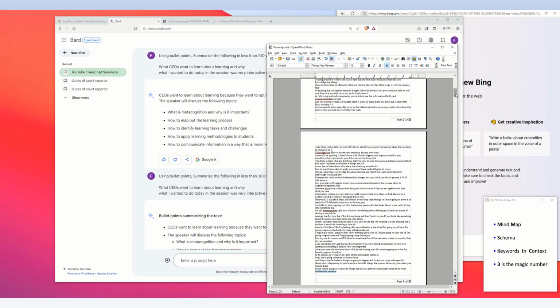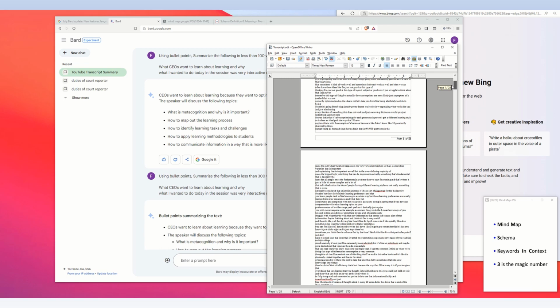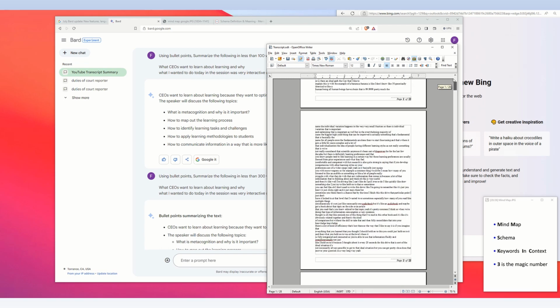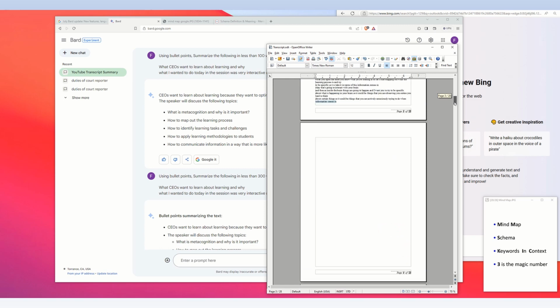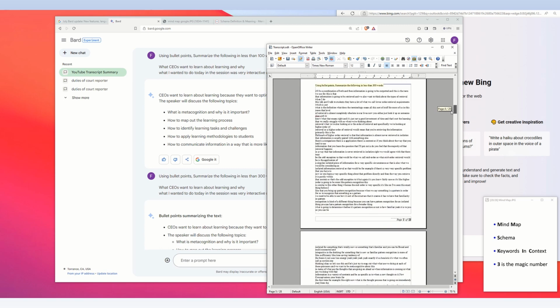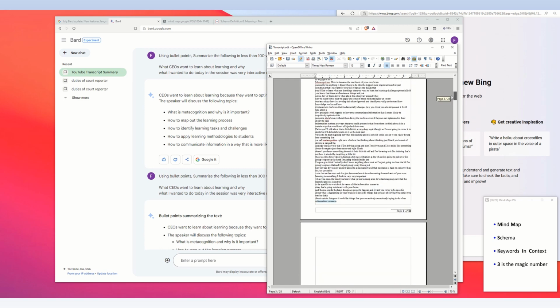So basically this was my system that I developed to handle very long transcripts. You find out what the character cap is, the maximum amount of characters you can put into a prompt, figure out how many pages that correlates with, and then copy and paste. And so what I would do was insert the command here: using bullet points, summarize the following in less than 300 words. And then I would make sure that the whole text selected was put into it. And so I got good results.